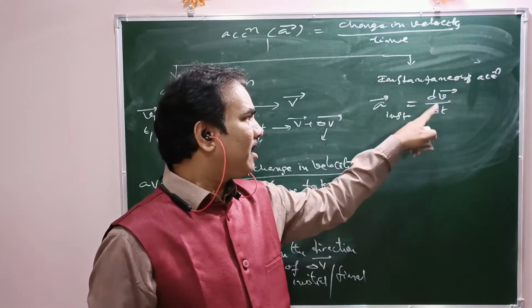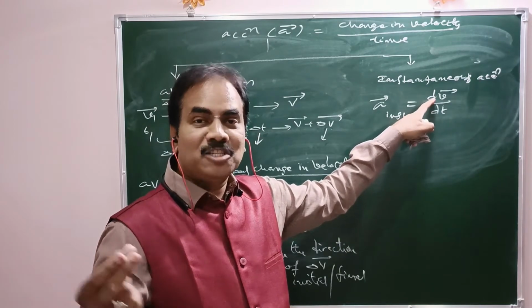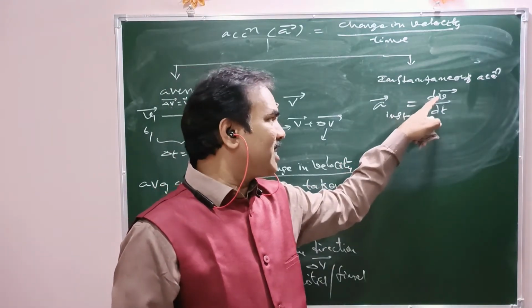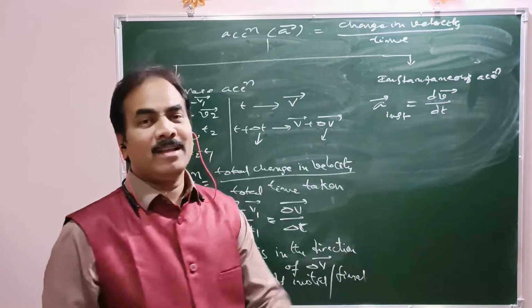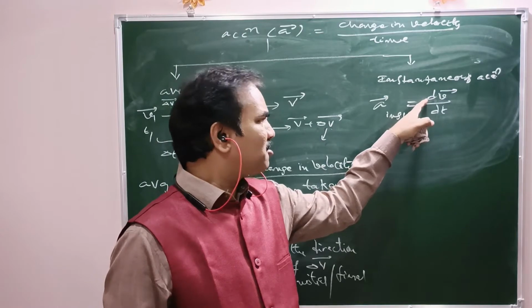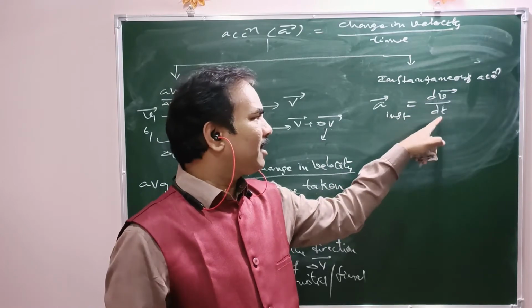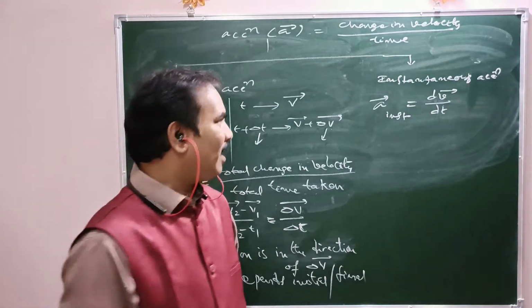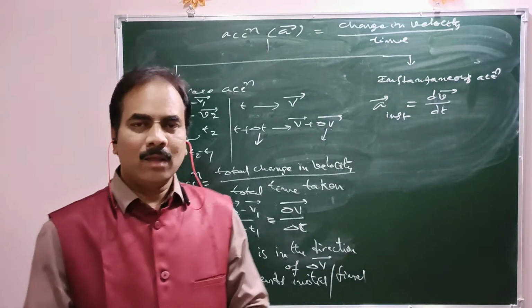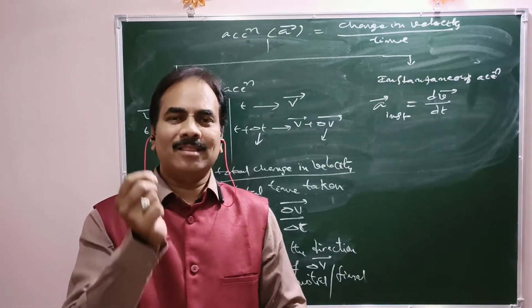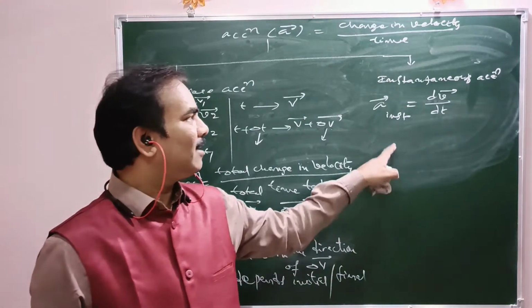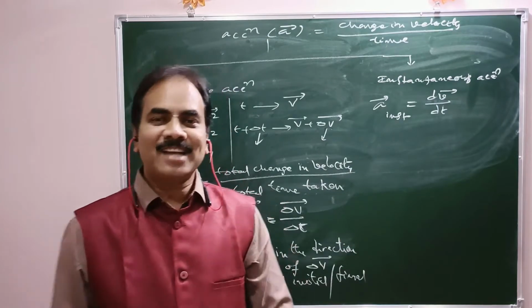So at that instant, let dv bar be a small change in velocity occurring. That small change in velocity upon that instant gives instantaneous acceleration. Here, we only measure the small change in velocity in that small instant. Am I right? We are not going over the entire interval. During that interval, our interest is to measure the change in velocity, especially at some instant. That's all. So if you measure like that, then that kind of acceleration is said to be instantaneous acceleration.